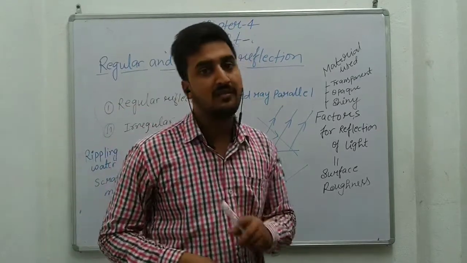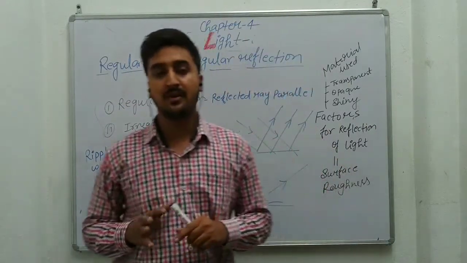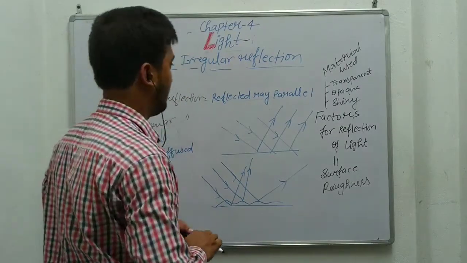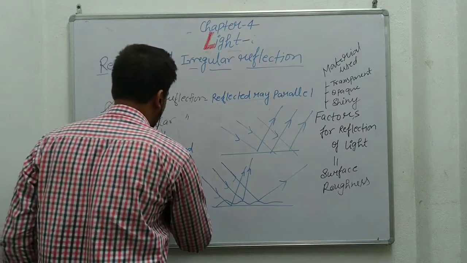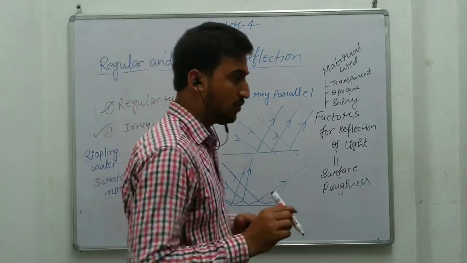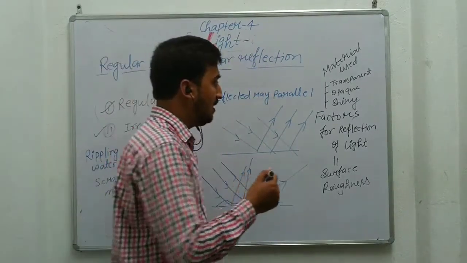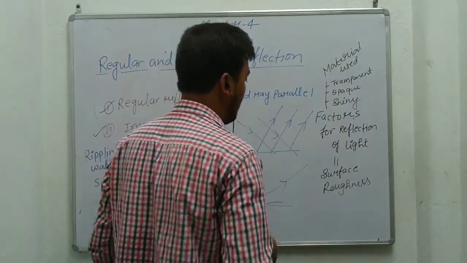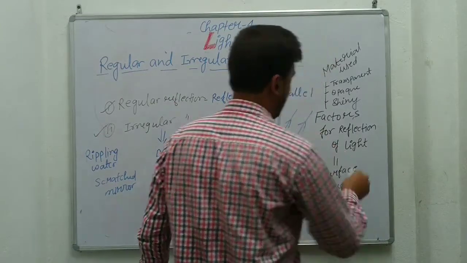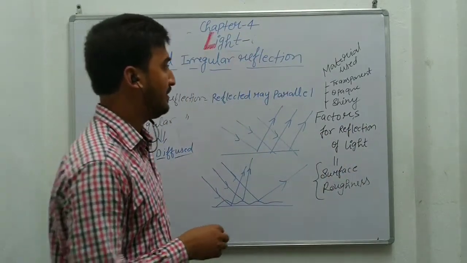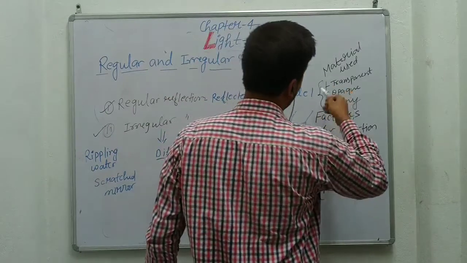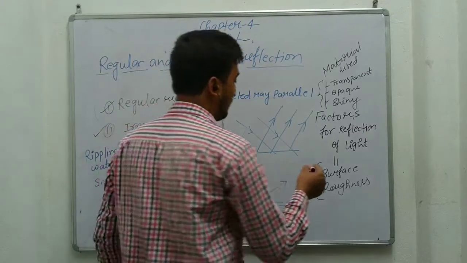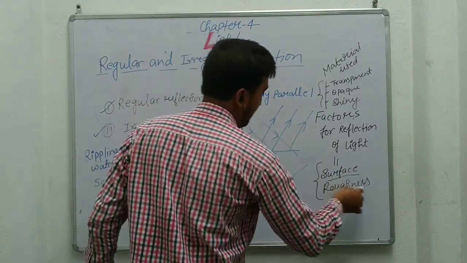So students, in reflection there are two types of reflection. First one is regular reflection and second one is irregular reflection. Irregular reflection is also known as diffuse reflection. Reflection depends upon the quality of the surface. It depends upon two things: first is the surface roughness, meaning the quality of the surface, and the next is the material of the surface. So the most important thing is the surface roughness.